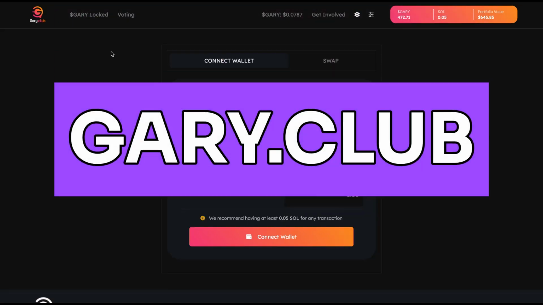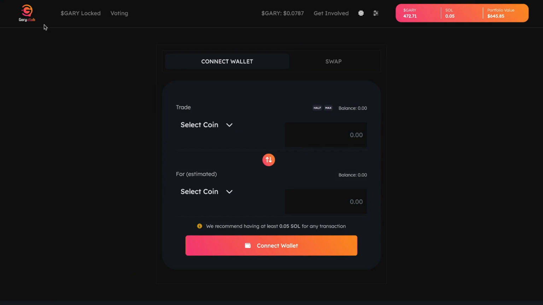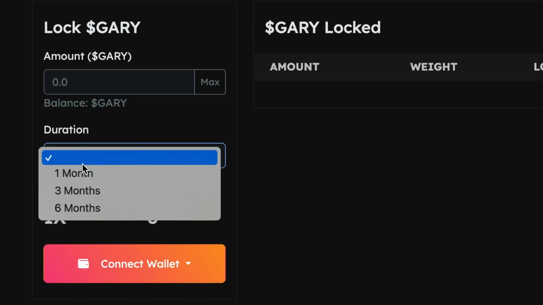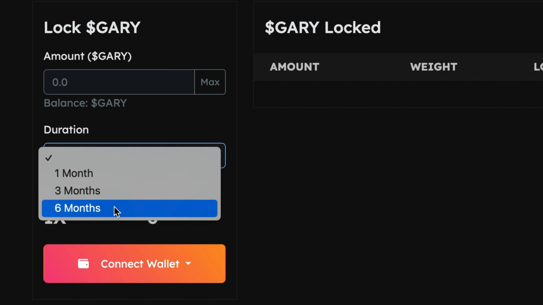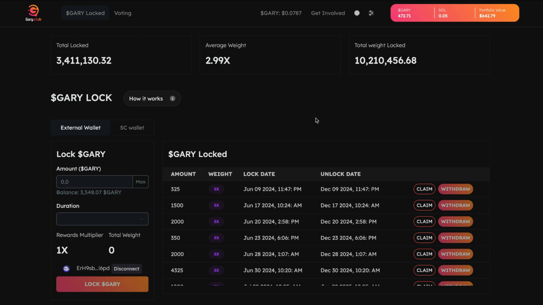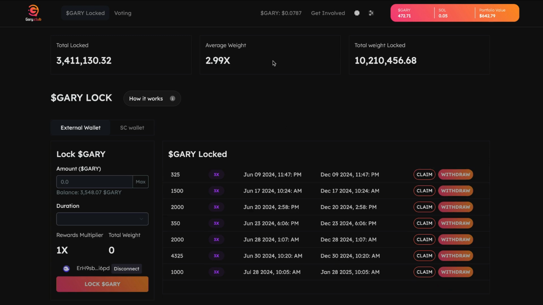Just go to gary.club and it will bring you to this swap, and then you could lock up your coins right here. You could even get multipliers and get extra votes in the DAO if you want to lock it up for extended periods of time, like 3 or 6 months instead of just 1 month. And this is one of the metrics that's looked at when you have a claim, depending on your weighted amount of how much you have locked up.